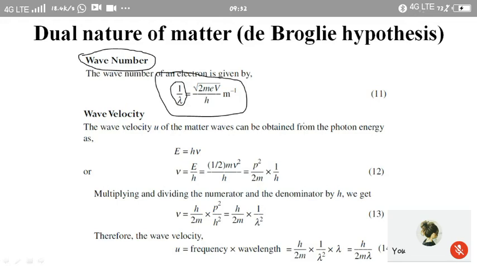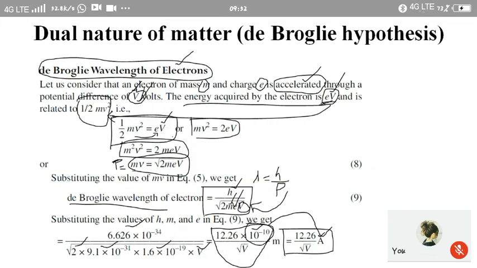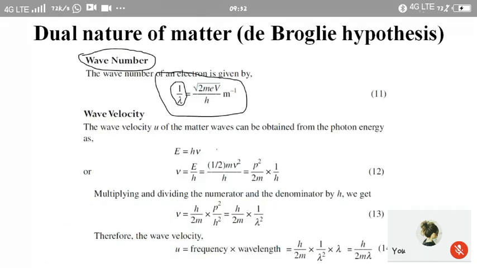So previously we have seen lambda is equal to h by square root of 2 m e V. So this is the expression for lambda in terms of the mass of electron, charge of electron, and the potential difference applied to the electron, V. If you take 1 by lambda, the reciprocal of that is nothing but the wave number. So the wave number is given by 1 by lambda is equal to square root of 2 m e V by h, which will be per meter.